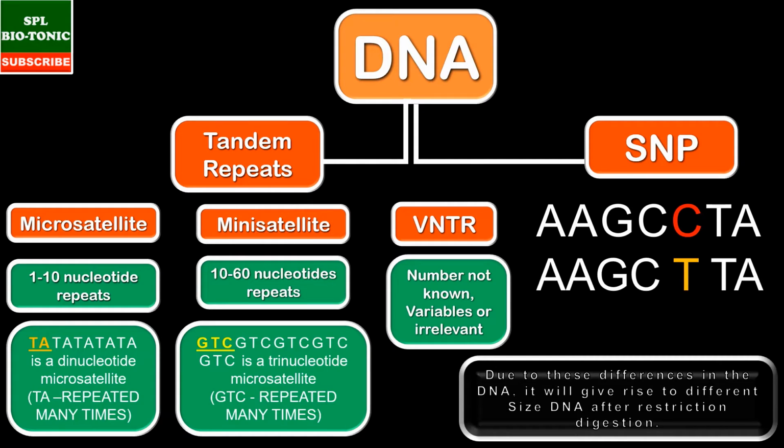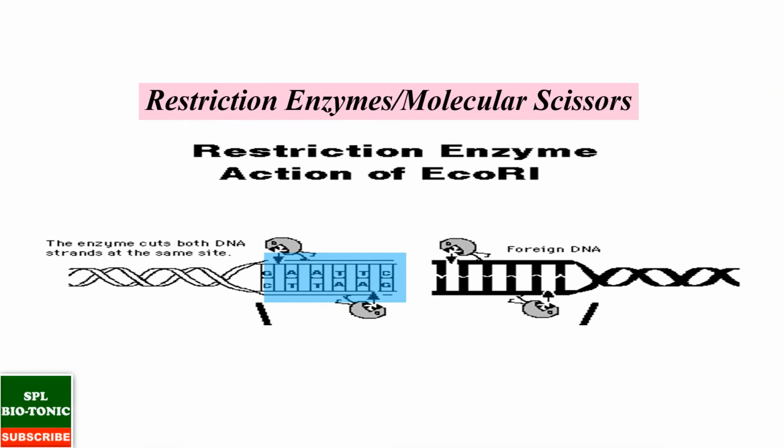Try to understand this. Now students, this is one more aspect needed for understanding the concept of DNA profiling. These are the restriction enzymes which cut the DNA at a precise point. We also call the restriction enzymes molecular scissors. They actually cut the DNA at a precise point. Now this is the restriction site for the enzyme called EcoRI, which cuts the DNA precisely at GAATTC. I'll repeat again, it cuts the DNA at GAATTC.